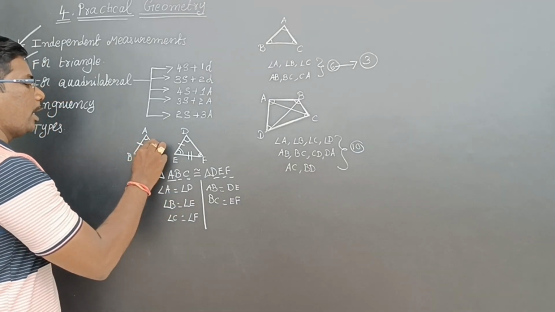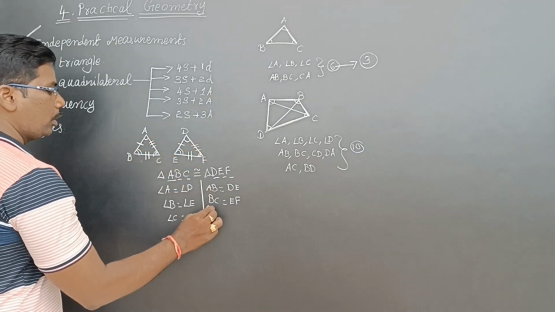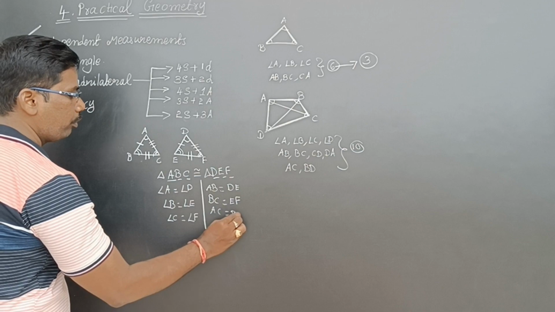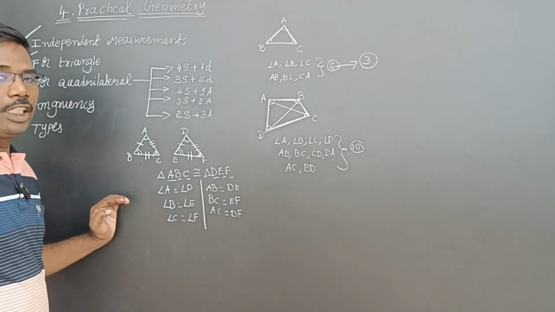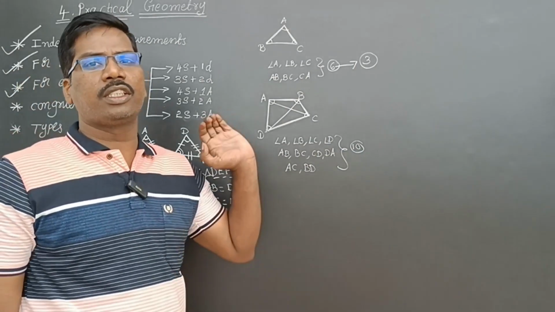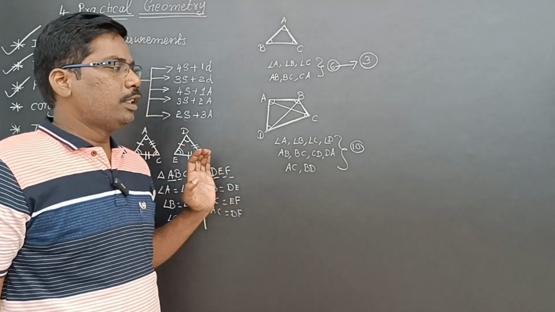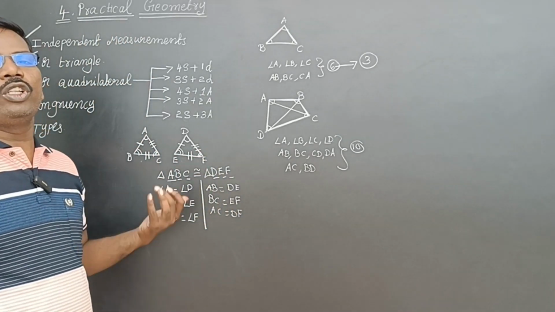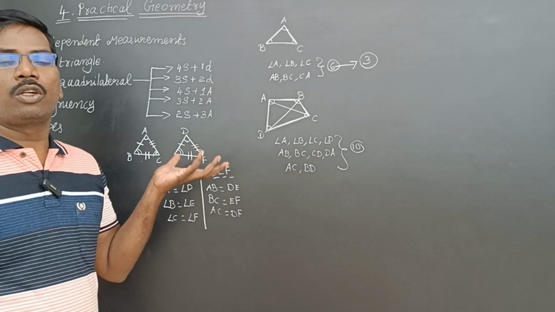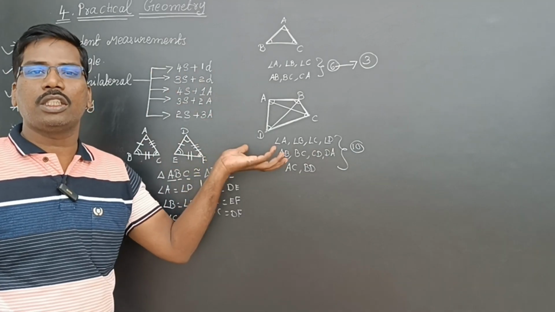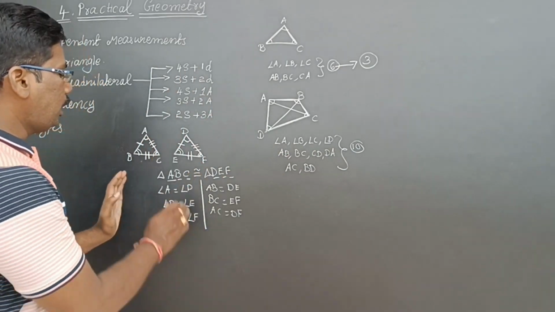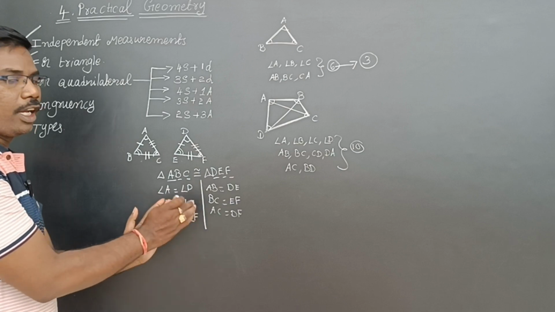The third side is also equal, so AC is equal to DF. Corresponding angles are equal and corresponding sides are equal. If you know this congruency, then you can easily construct the triangle. Now, three sides and three angles are there.